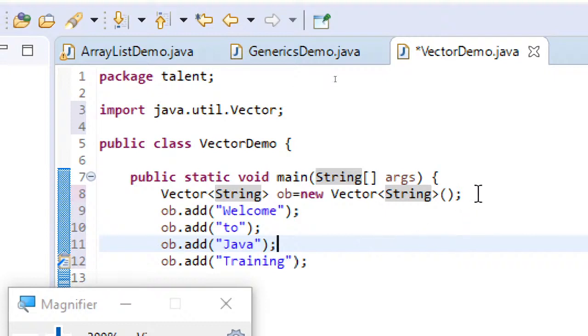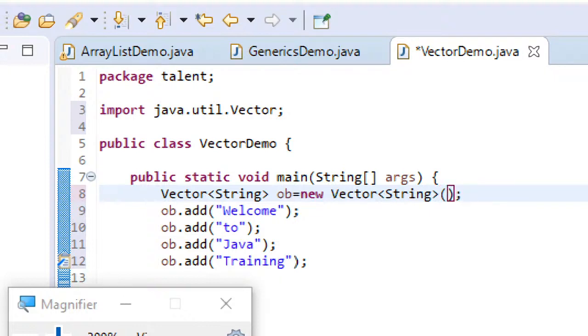This one, again I need not tell, just as I stated with ArrayList, no size specified. Another point is that Vector is a legacy class, which has been there since Java 1.0. That point also needs to be remembered. Another way is you can even mention the size. And if you don't specify size, by default the size will be 10 only. Just remember that. And if I want, I can even specify size like this.